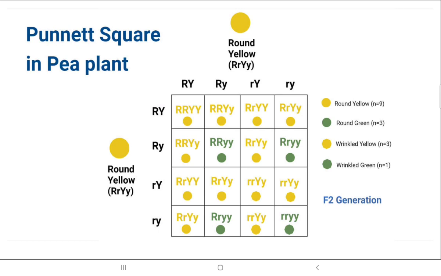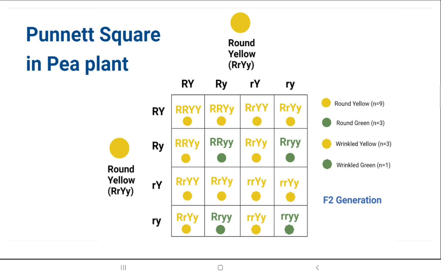And in this way, when you do the cross pollination, you see 9 possibilities of having round and yellow, 3 possibilities of having round and green, 3 possibilities of having wrinkled and yellow, and 1 possibility of having wrinkled and green. Clear, children, how the Punnett squares help?